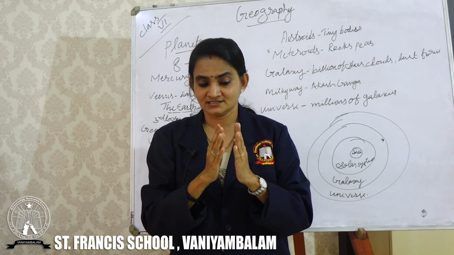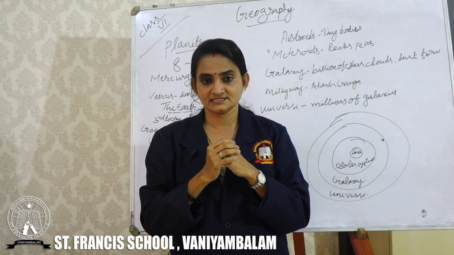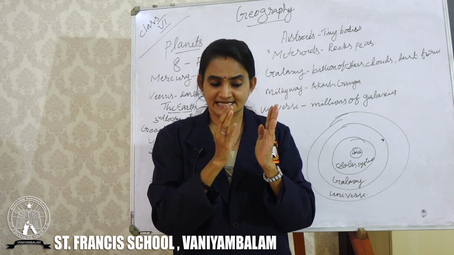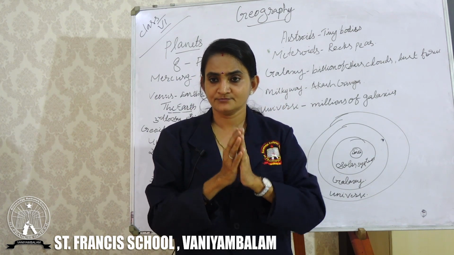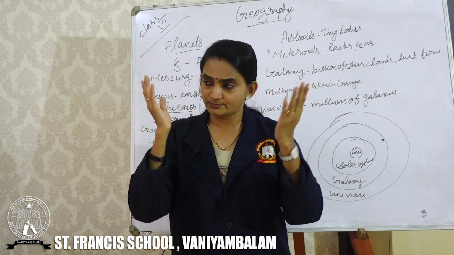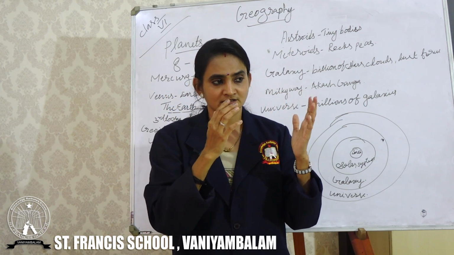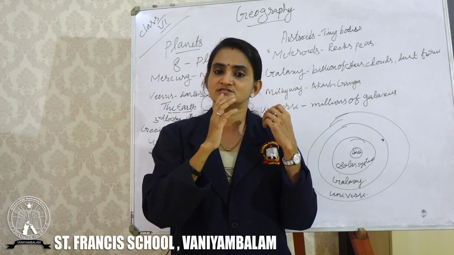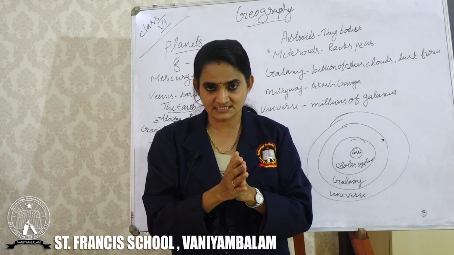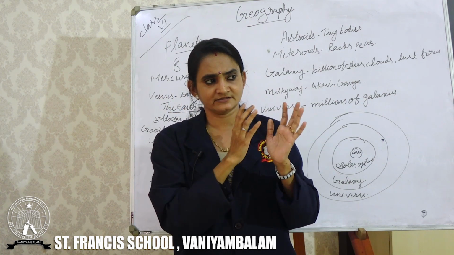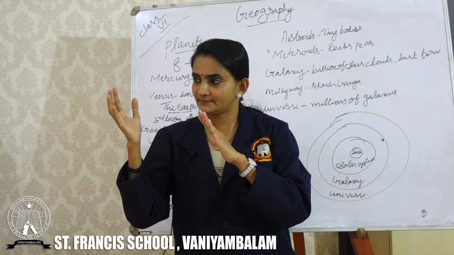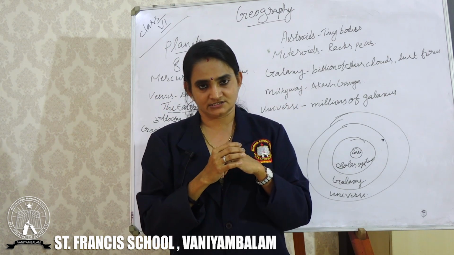So what is the reason for placing all these things? These satellites help us to study about the space, about the other planets in the solar system, and they also give some information about the climatic condition, weather, etc.